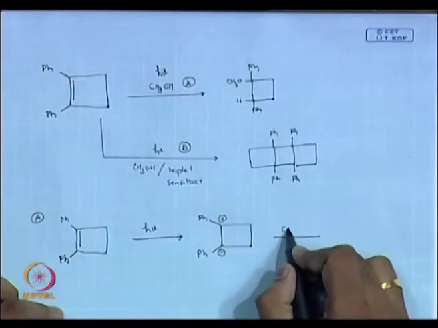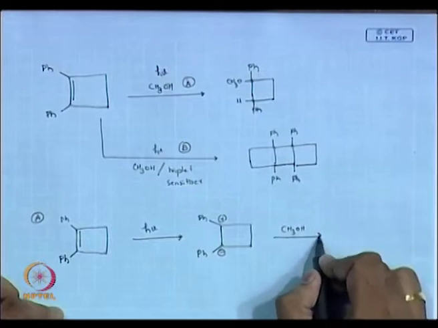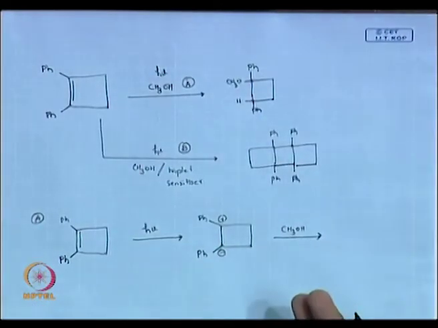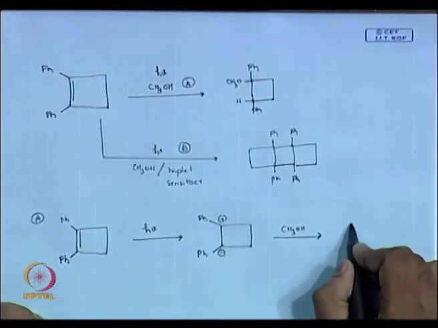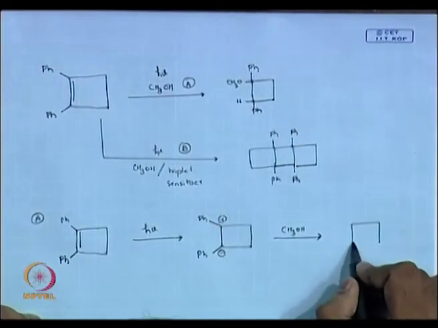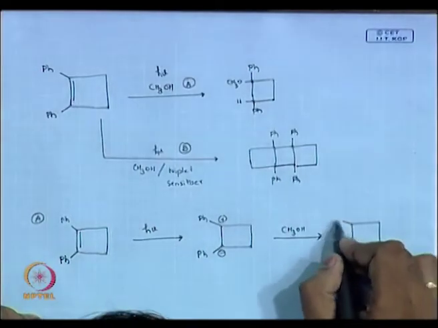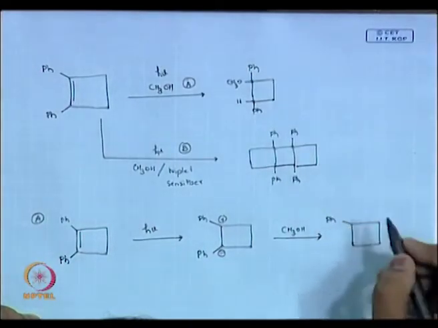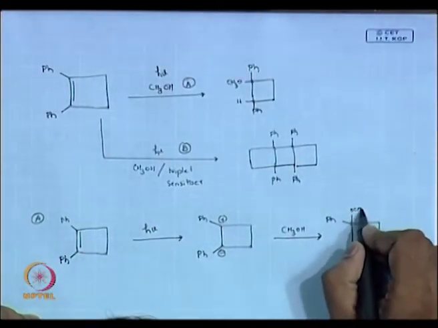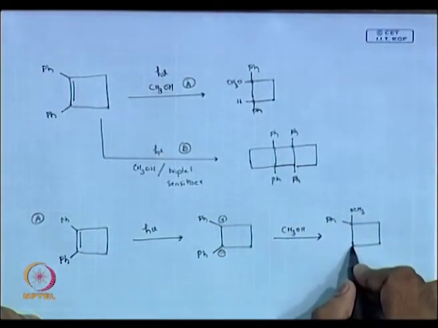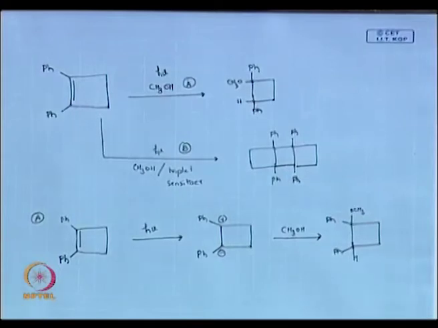But in this case, since methanol is there, methanol can react nicely, giving you OCH3 and phenyl hydrogen. You get a nice product then.